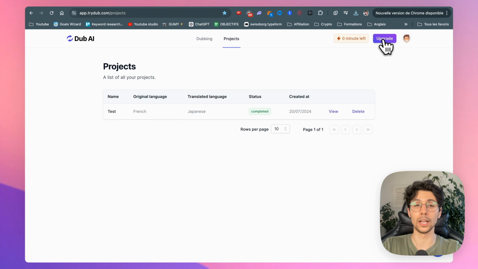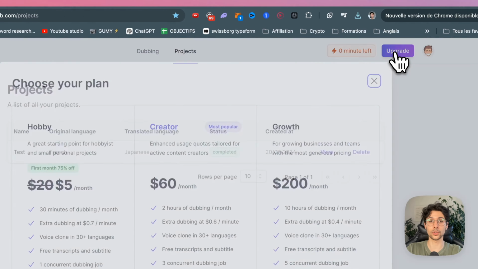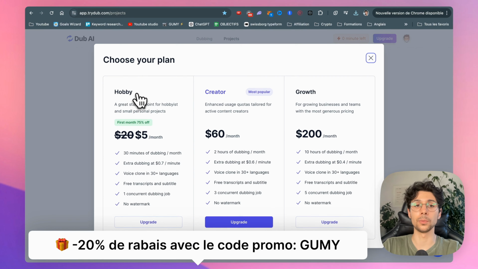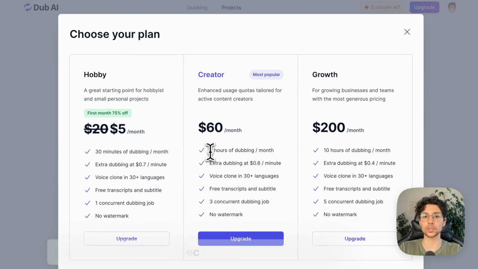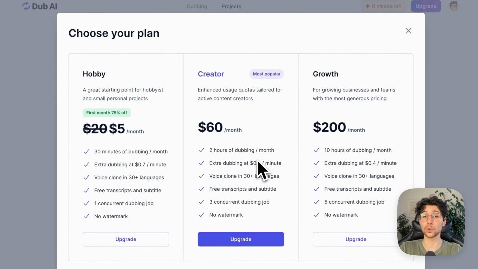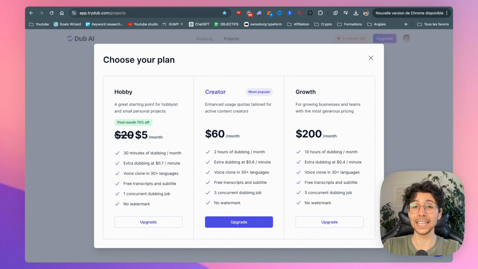Simply click at the top right on the upgrade button in purple, like this, and then you will have three types of subscriptions. I started at the beginning with the hobby subscription, and now I am 100% satisfied. I moved to the creator model, which allows me to translate up to 2 hours of videos per month. For only $60, which means that compared to the competition, it's really a price that is extremely affordable.